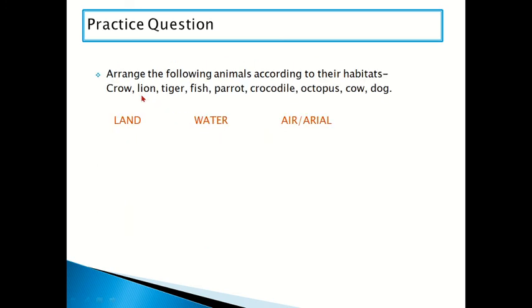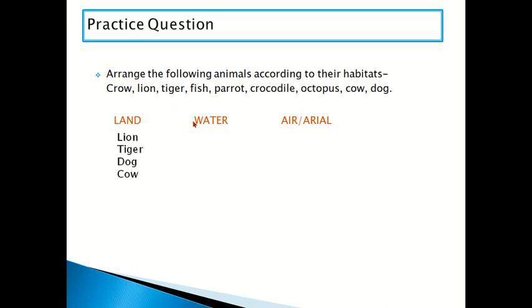Next question is, arrange the following animals according to their habitats. So we have to arrange land habitat, water, air. So first is land. Tiger also comes in the land category, cow and dog. These are the land animals.